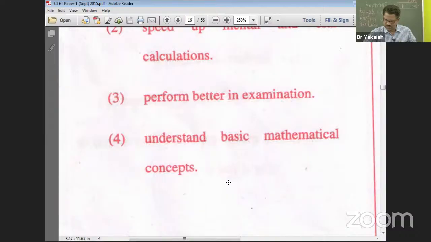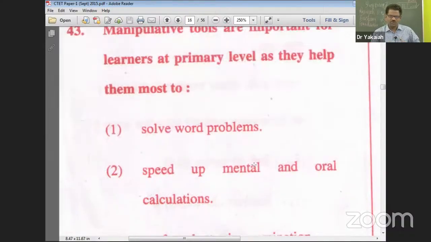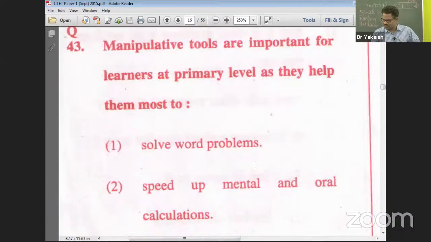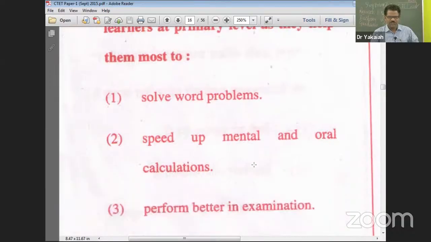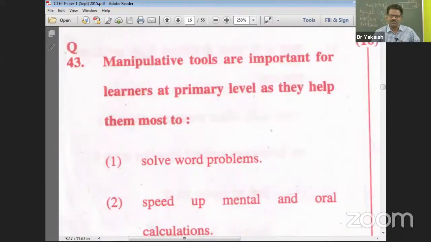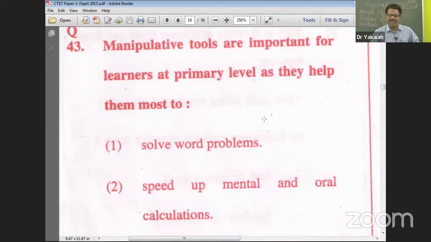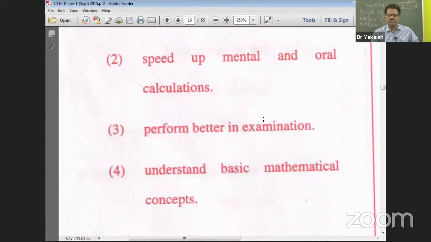Okay, right, fine. I could check from my end, it's going good. So which one do you guess? Just type in. So I got 3. Question number 43, the answer is 3, that is perform better in examination. Yes, that's right.